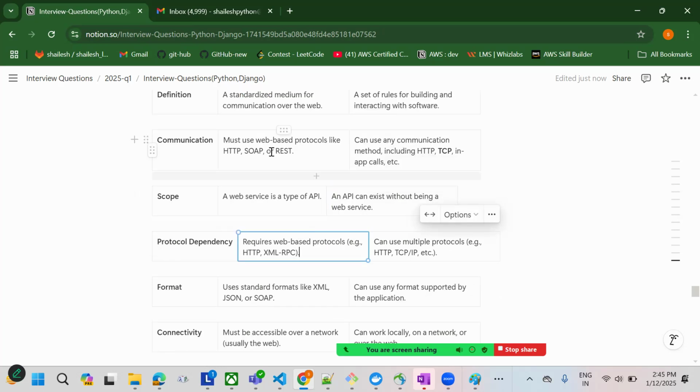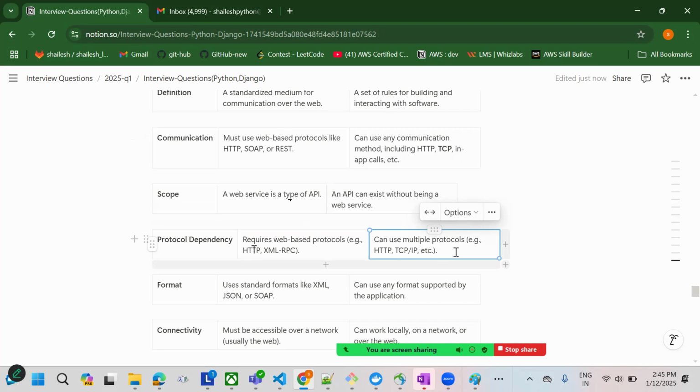Okay, this much difference is enough to explain in the interview, but for more details, you can read this. Web-based protocols: web services can use multiple protocols like HTTP and XML-RPC, both of which are web based. TCP/IP is not web based.